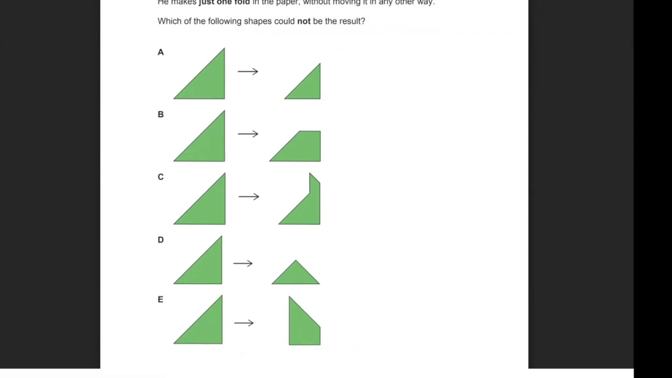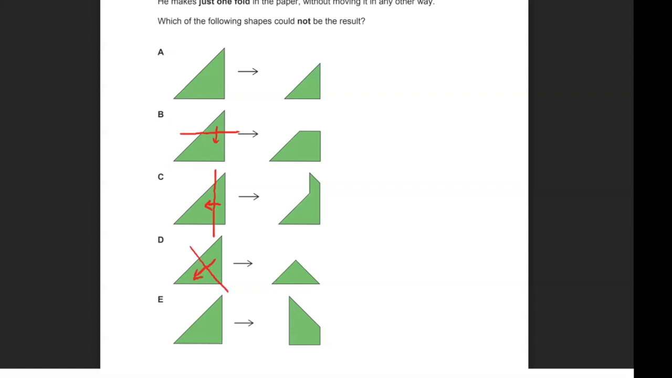For option B, I could make a fold here and fold the top piece down, and that would give me the shape on the right. For option C, I could fold here and fold the piece on the right over to the left, and I'll get the figure that I see on the right hand side. For option D, I could fold from up there to down here, and that would give me the figure there.